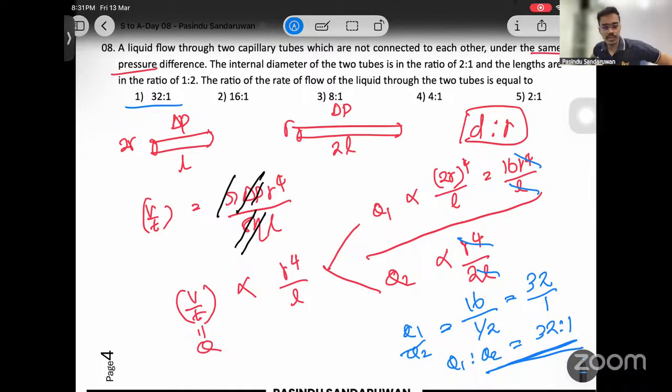See how these equations are used. We had only 3 equations about viscosity. This is how these equations are used.